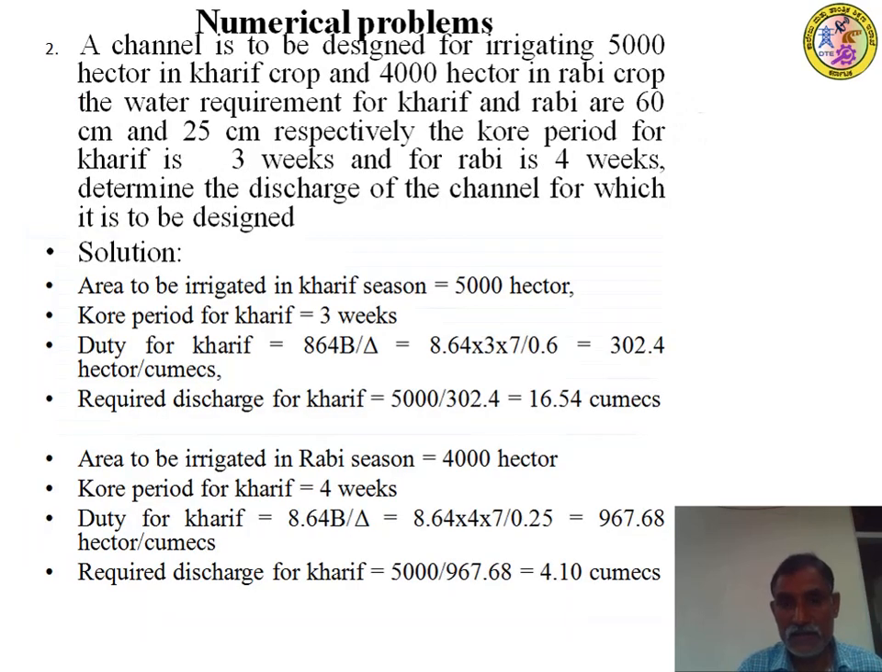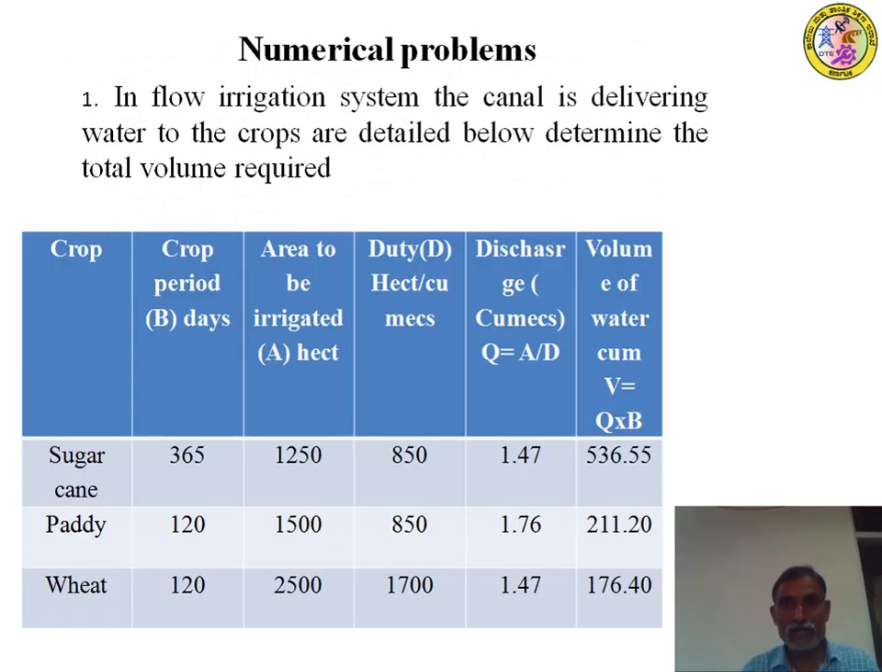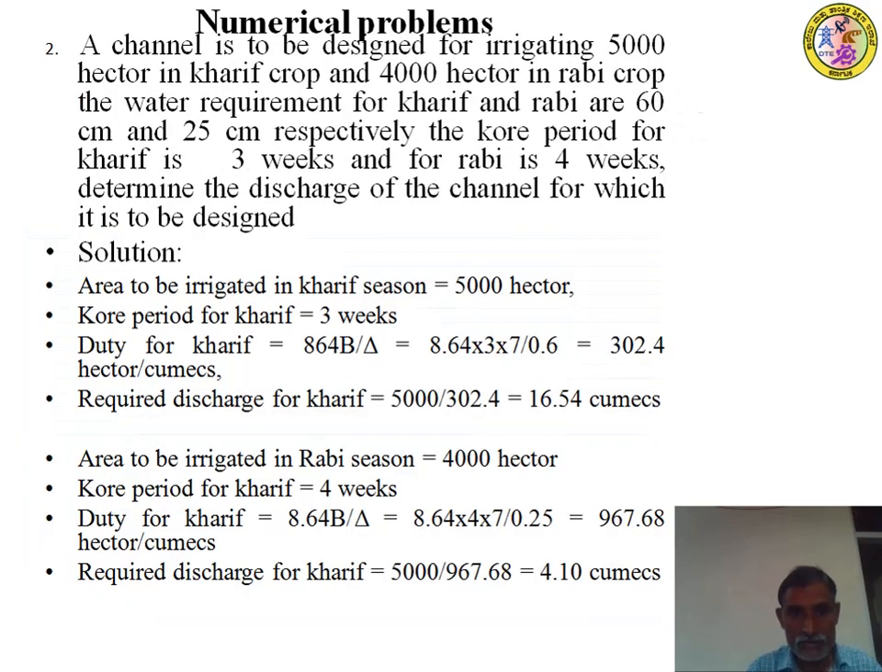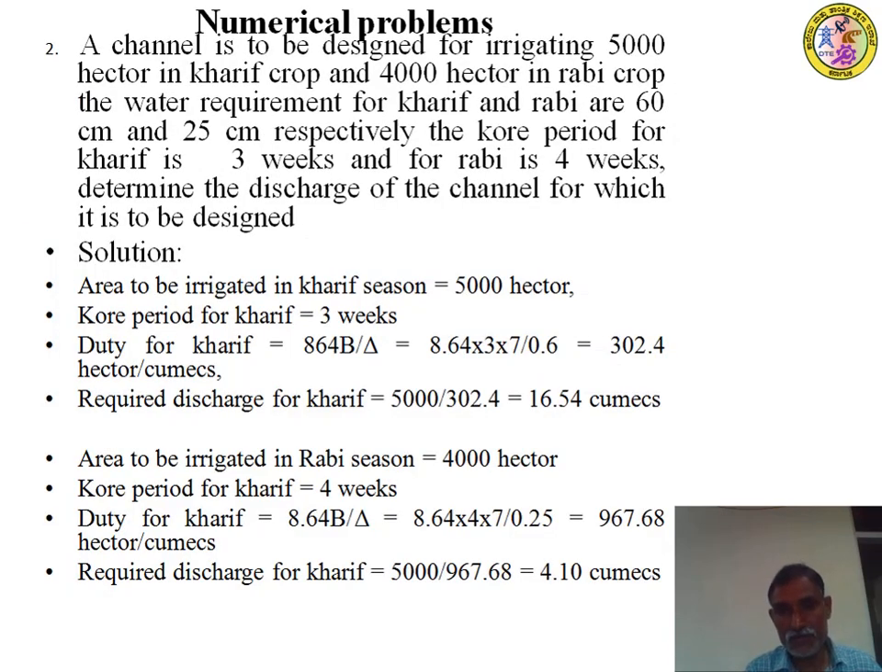Yes, the last session, numerical examples. Let us solve one or two numerical examples in this session also. One numerical example. In the flow irrigation system, the canal is delivering water to the crops as detailed below. Determine the total volume required. Crop period is given, area to be irrigated is given, duty of water is given, discharge is required, and volume is required. Right?